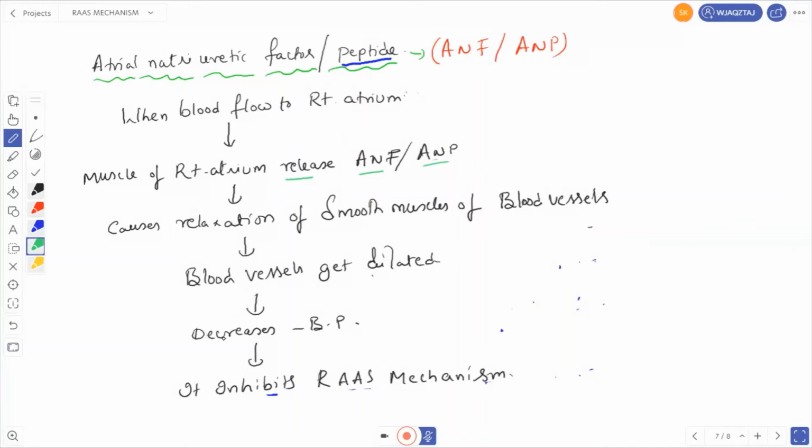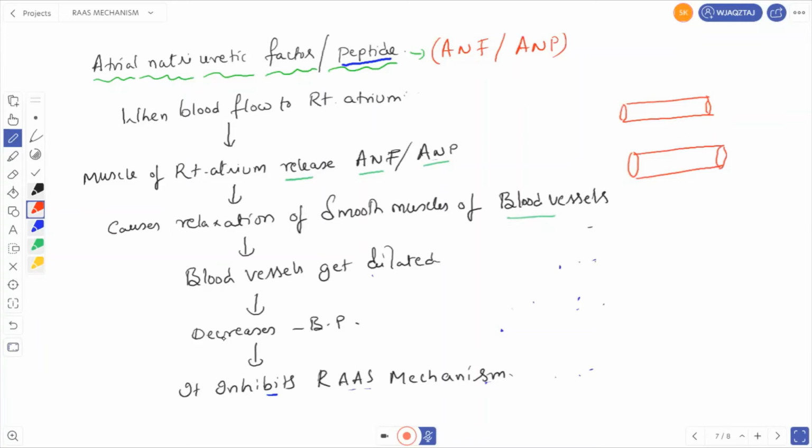ANF causes the relaxation of smooth muscles of the blood vessels. If you see the blood vessel, this one is the normal blood vessel. Now when ANF is released, the smooth muscles are relaxed. So what happens to the blood vessel? The blood vessel is dilated.